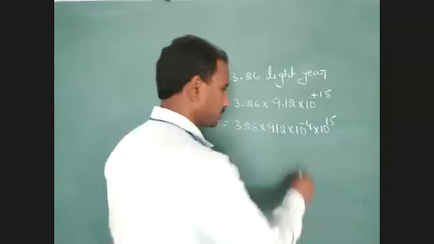Then we have to multiply with multiples, 10 to the power of 5. 2.98 into 10 to the power of 5 into 10 to the power of 11. 10 to the power of 5 into 10 to the power of 11 value, how much? 10 to the power of 16. 2.98 into 10 to the power of 16 meters. It is the final answer. Note down, students.